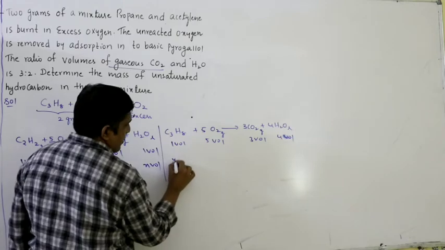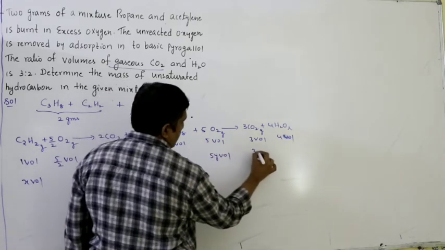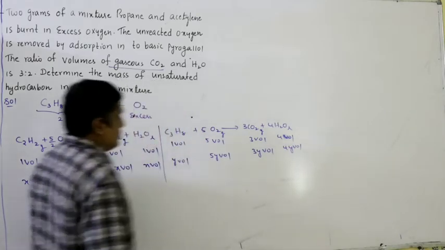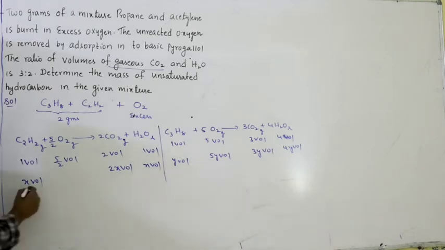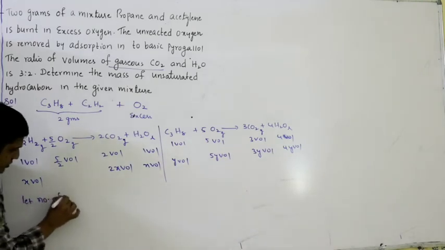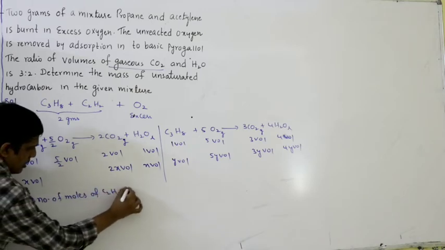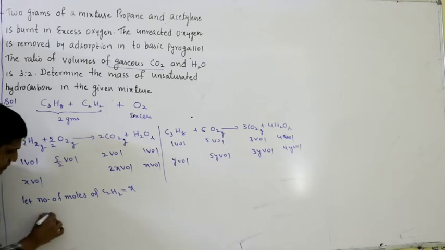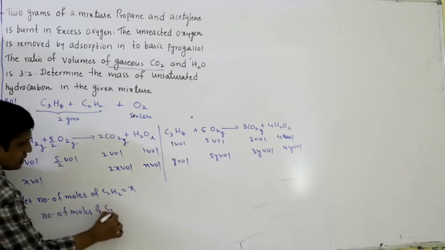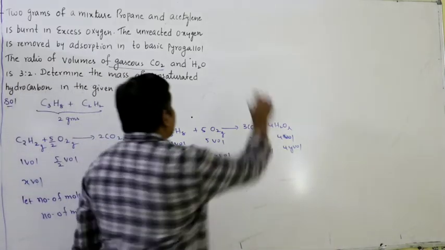So let us assume Y volumes, 5Y volumes, 3Y volumes, 4Y volumes. So let number of moles of acetylene be X, number of moles of C3H8 be Y. So what is the information given?